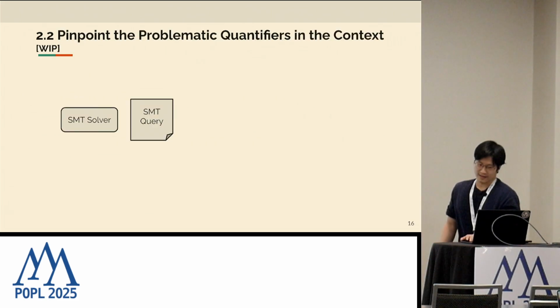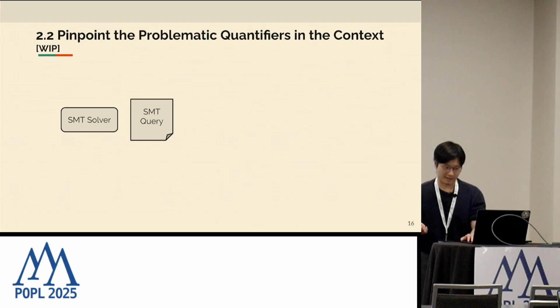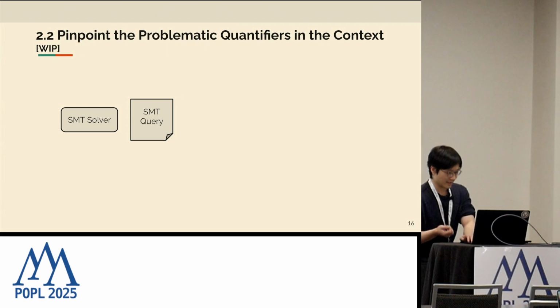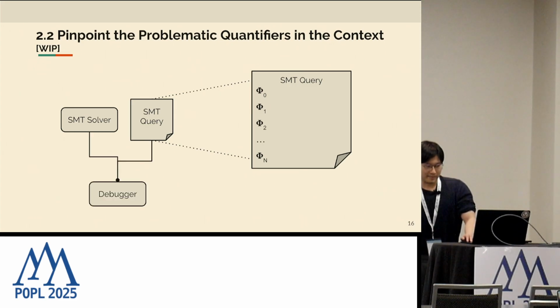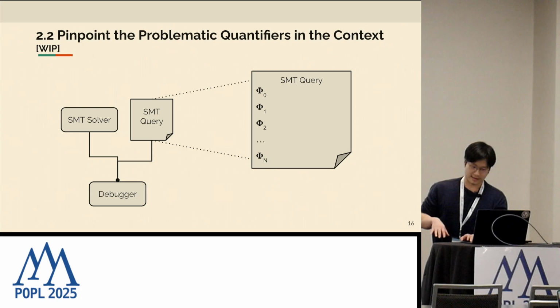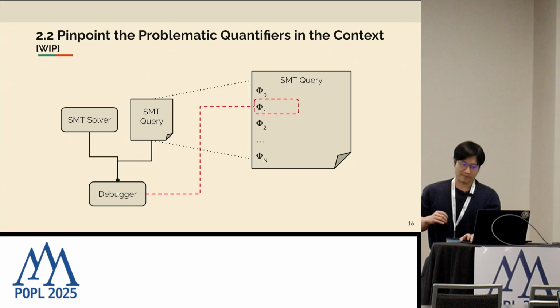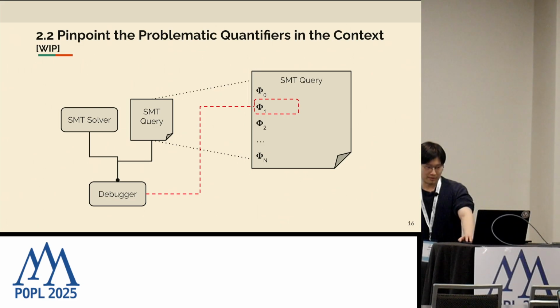I would like to talk more today on the specific causes of failures rather than just the general irrelevant context. That is our work in progress on pinpointing the problematic quantifiers within the query. So again, let's abstract the query as a set of quantifiers. And what our debugger does is that, given an unstable query and solver, it pinpoints particular quantifiers within this query that are responsible for instability. Okay, how do we do that?